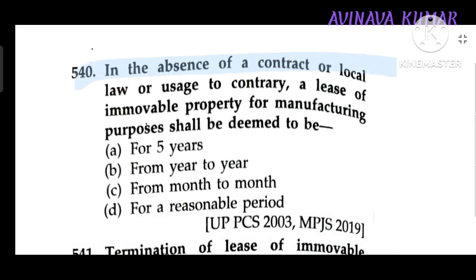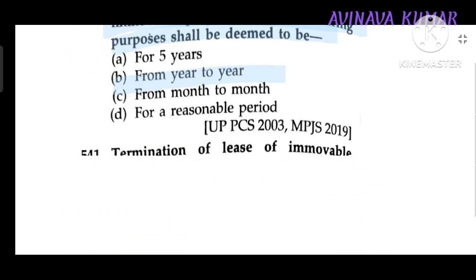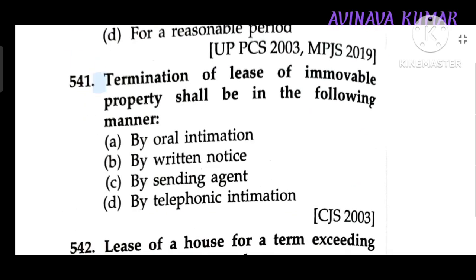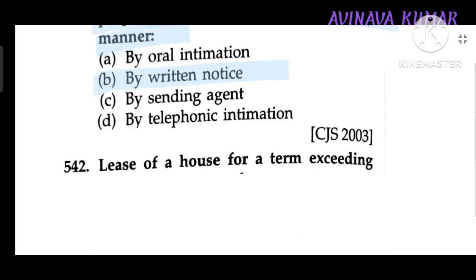In absence of contract or local law, or local usage to the contrary, a lease of immovable property for manufacturing purpose shall be deemed to be from year to year. Termination of lease of immovable property shall be in the following manner: by written notice.